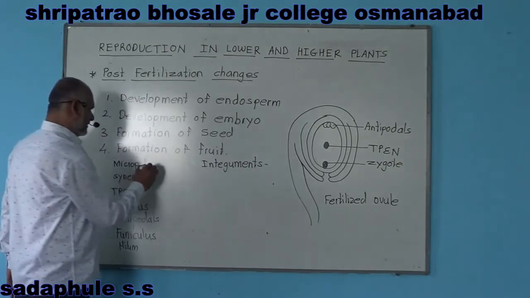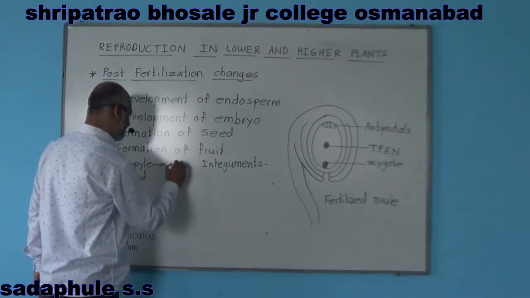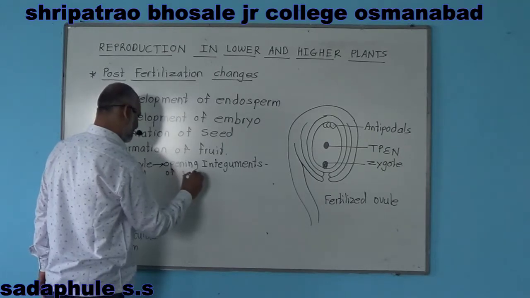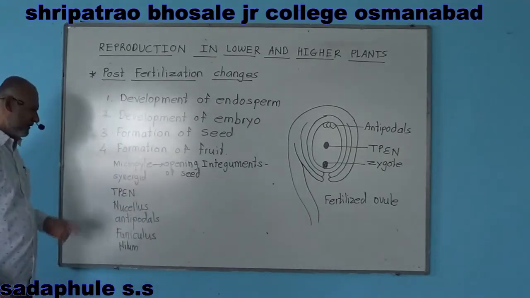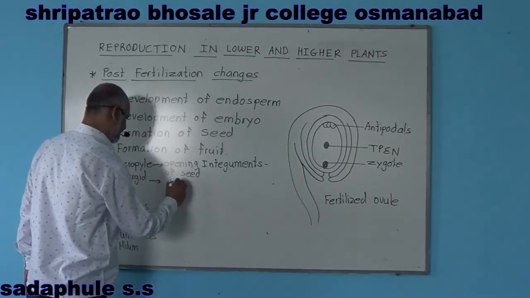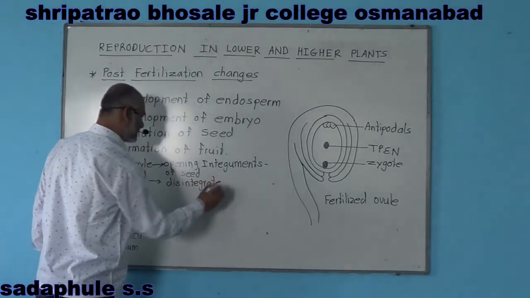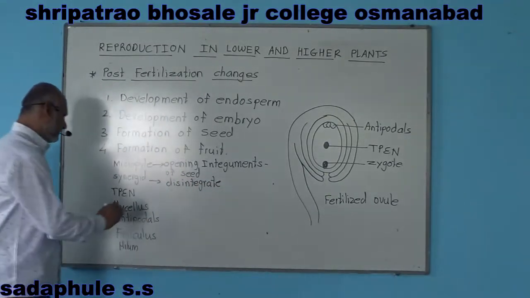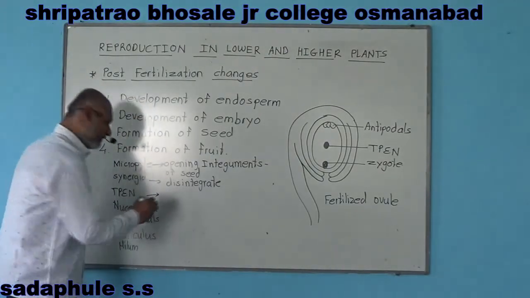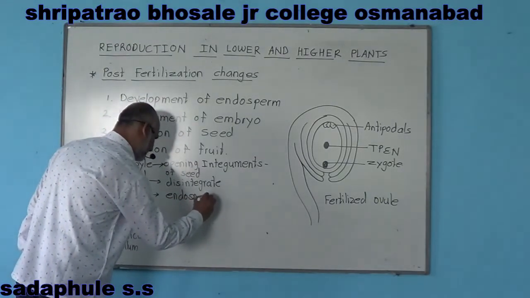After fertilization, this micropyle remains as the opening of the seed. Then these synergids may disintegrate or get disorganized after fertilization. This triploid primary endosperm nucleus develops into the endosperm of the seed.